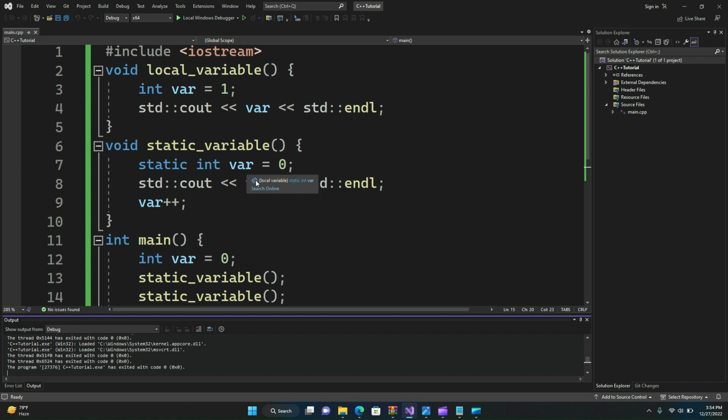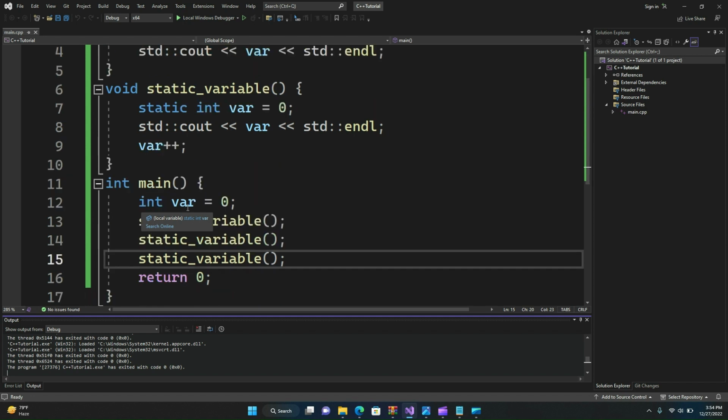The static variable is only allocated in memory one time. After that, when we increment var with var++, it increments the value to 1, and when we call that function again, it increments it to 2. So if we print for the fourth time, it will print 3. That's how a static variable works in C++.